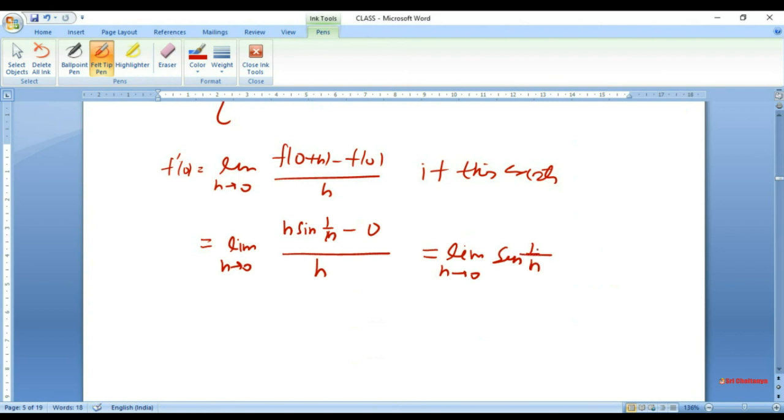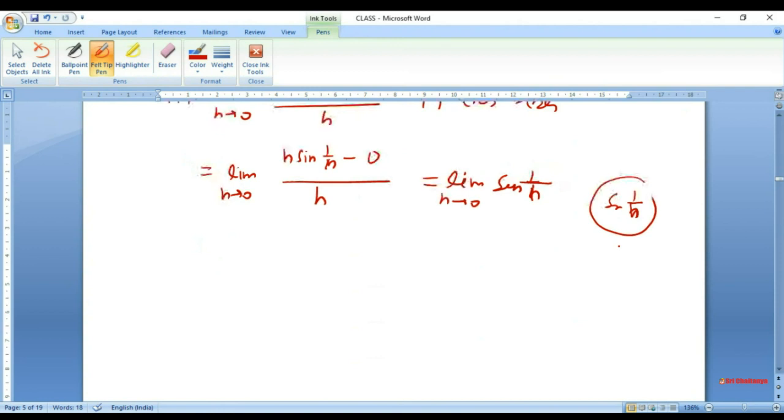Now this limit does not exist. How do you prove that? Of course, you can have a layman's idea by saying that when h tends to 0, then sine 1 by h will oscillate very much, and sine 1 over h will not tend to some definite value, and so the limit does not exist. That's fine, but we can have another method that is good.